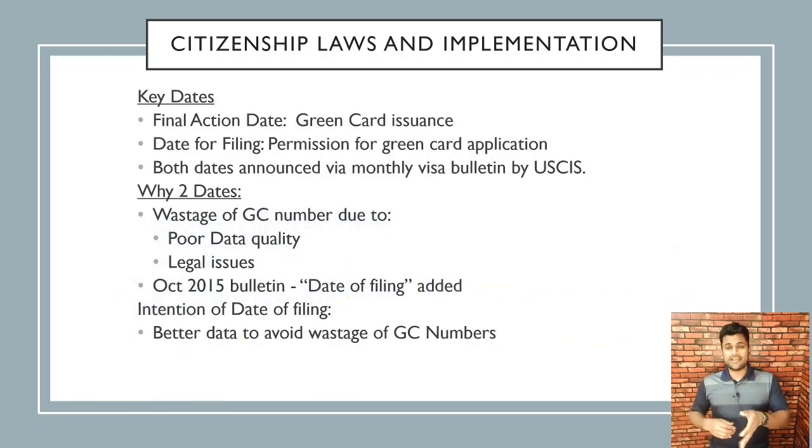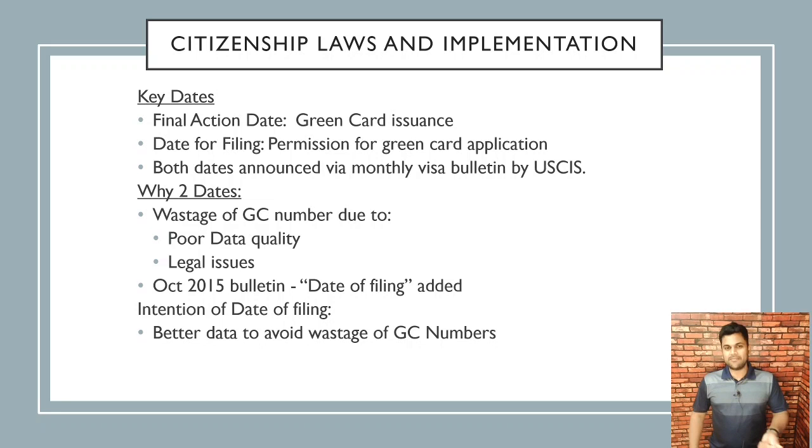Let's talk about the key dates before we move on. One is the final action date. If your priority date is on or before the final action date, you're guaranteed a green card if everything goes well. That is, your green card application will be processed right away, your adjustment of status will be processed right away, and you would get a green card.